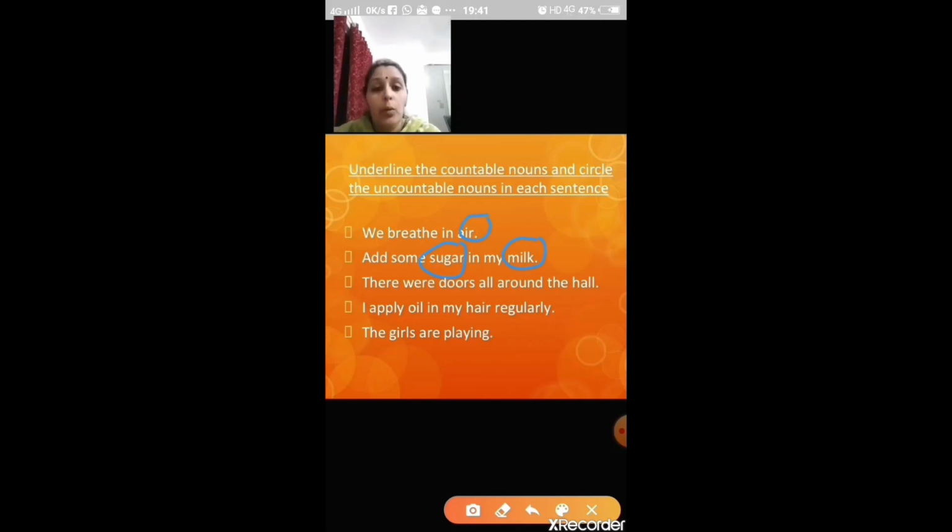There were doors all around the hall. So here the nouns are doors and hall. Can you count the doors? Yes, I can count. I have 2 doors in my hall. Can you count the hall? Yes, number of halls can be counted. So both are countable nouns. So I'm going to underline the countable nouns.